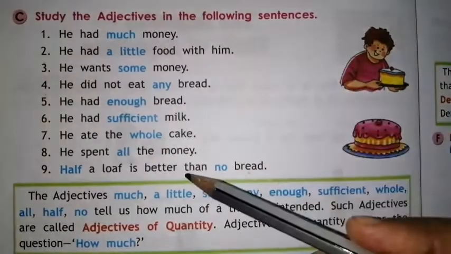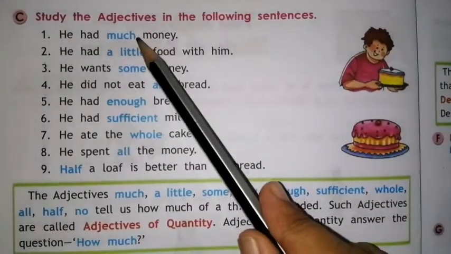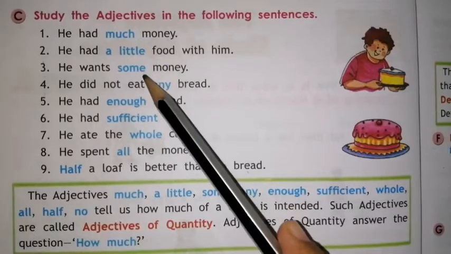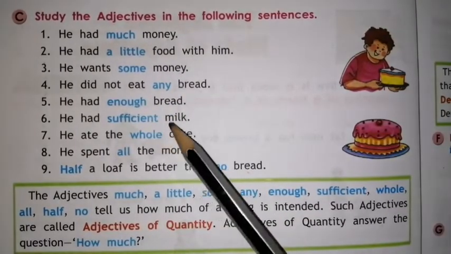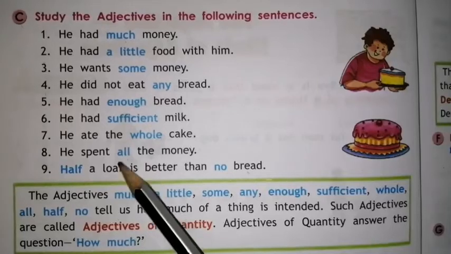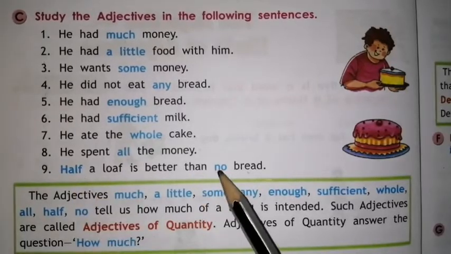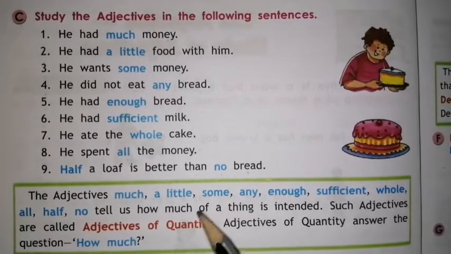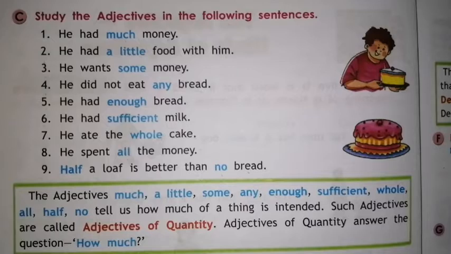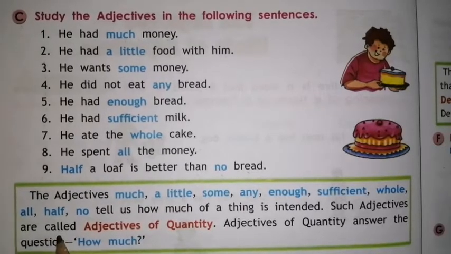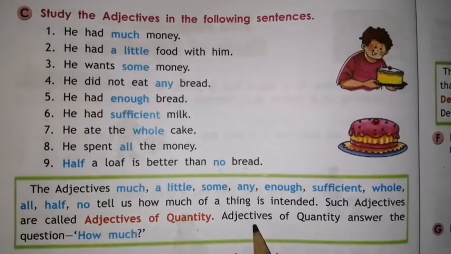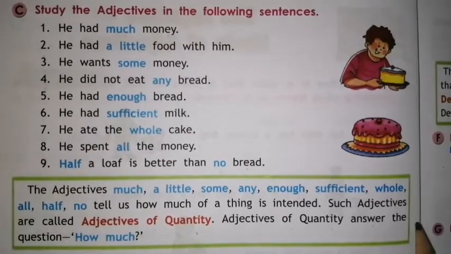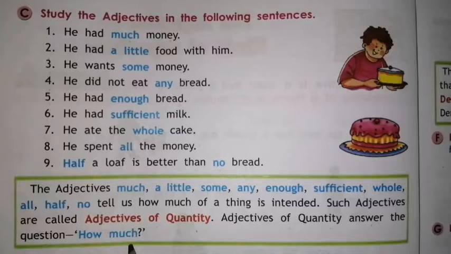Here in these sentences, the adjectives much, a little, some, any, enough, sufficient, whole, all, half and no tell us how much of a thing is intended, and such adjectives are called adjectives of quantity, and adjectives of quantity answer the question how much, kitna.